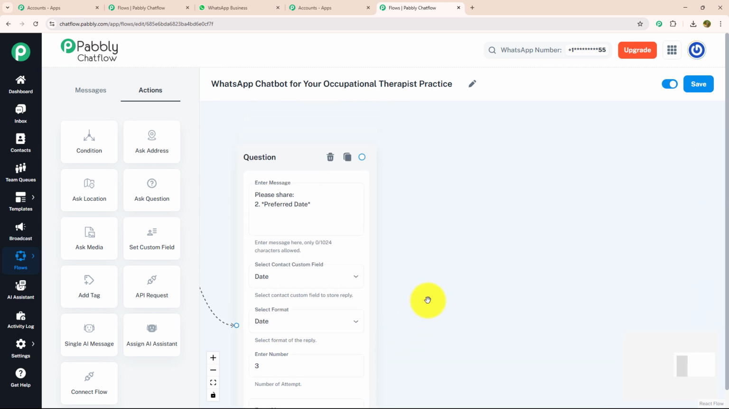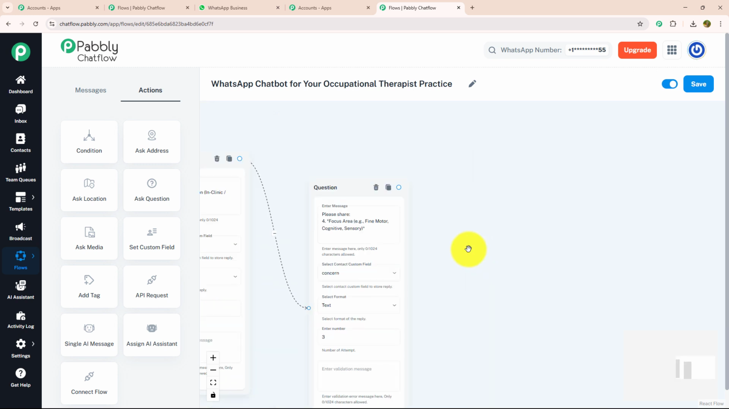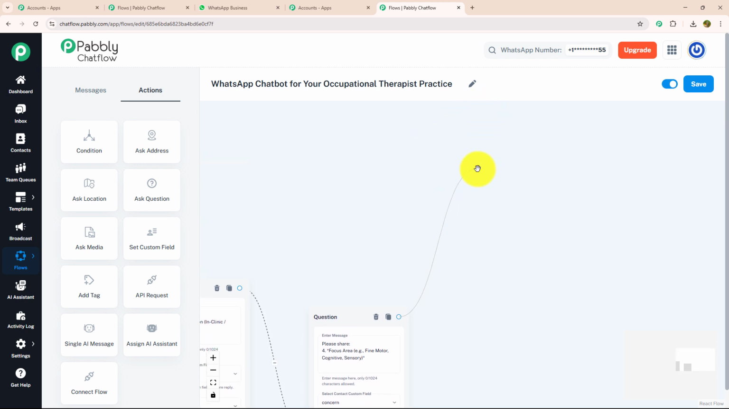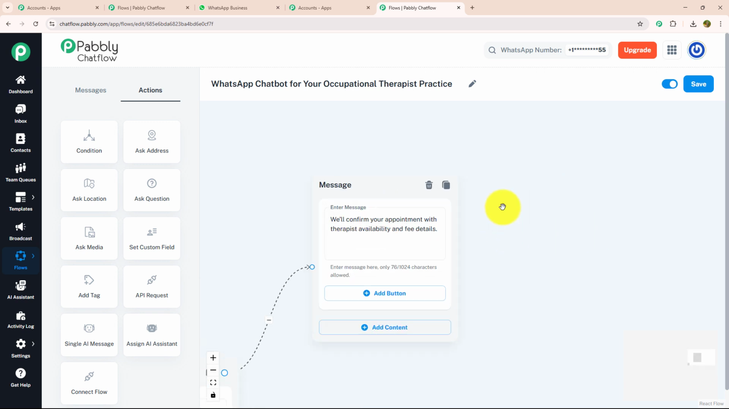After that, I'm going to provide two more questions like type of session and focus area. I have selected my contact custom field as consultation for type of session and concern for focus area. Now as we got to know every single detail of my customer, I'm going to send them a message. For that, I'm going to drag and drop, select the text button and enter my message where I mention that we confirm your appointment with the therapist available and fee details.